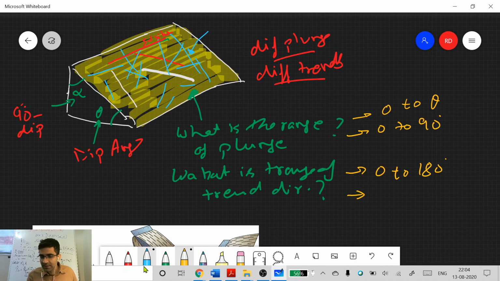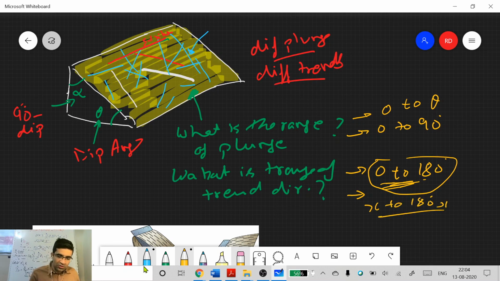Any other takes on this? Actually, it will depend on which direction the fold is in. Okay, I get your point. Variation will be 0 to 180 degrees. Actually, it can be x to 180 degrees plus x.